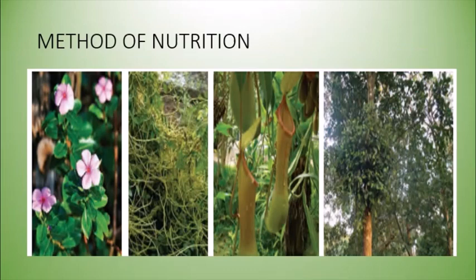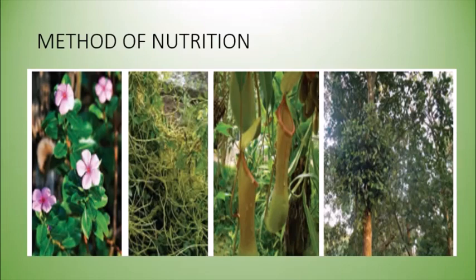According to the mode of nutrition, that is what kind of nutrition they take, they are classified into different types. First, as we have talked, autotrophic plants. They can prepare their own food for themselves. Then there are heterotrophic plants, those who cannot prepare their own food. Then we have insectivorous plants, that is, they consume insects for nitrogen. They require a larger amount of nitrogen, so to fulfill it, they consume insects.